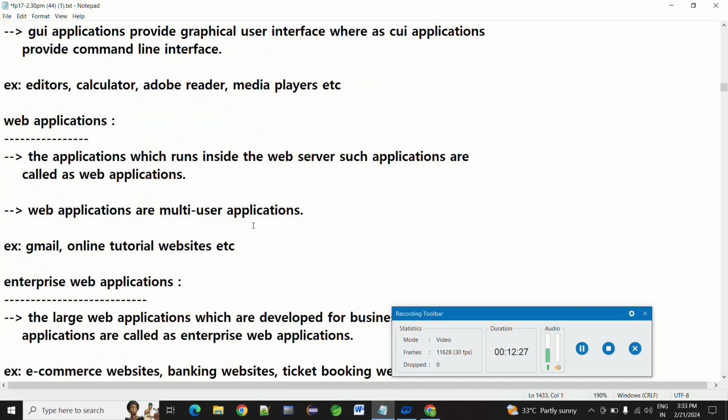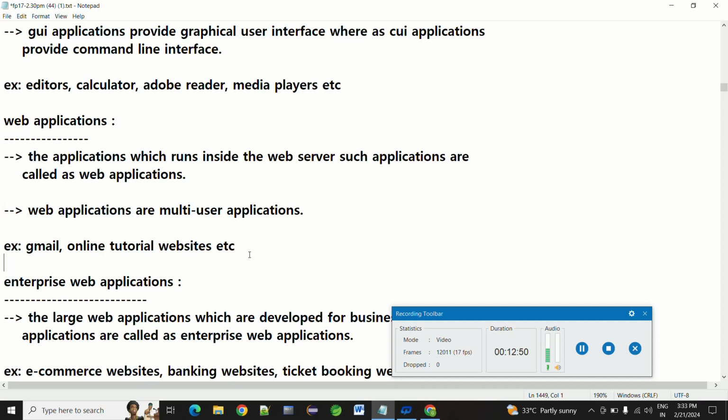Now we are coming to web applications. Did I tell you, right? Gmail, online tutorial websites, etc. All are web applications because they connect with the server. Those which connect with the server are called web applications.